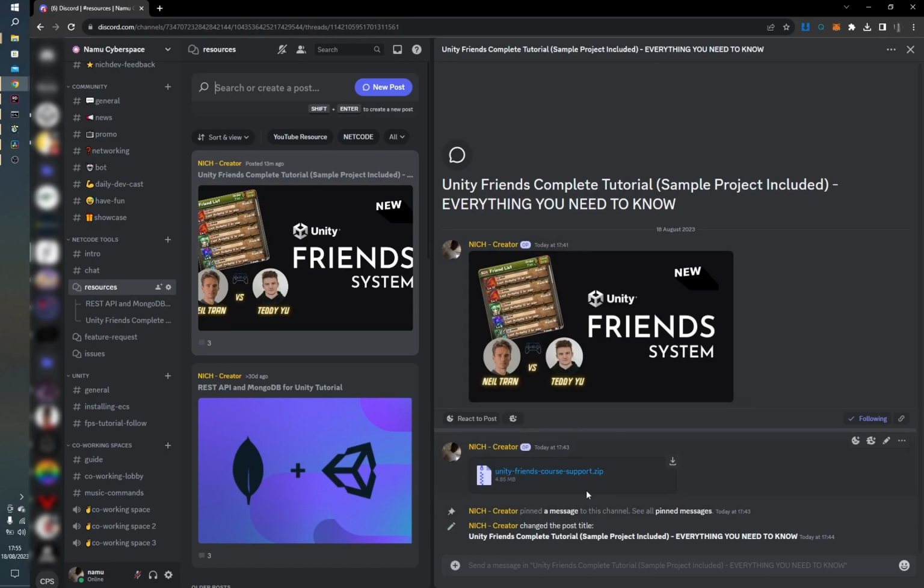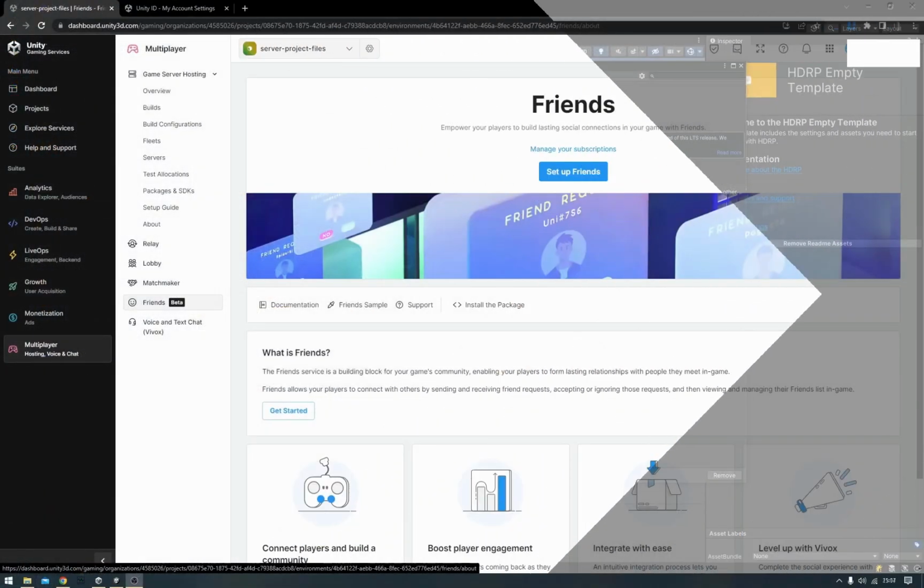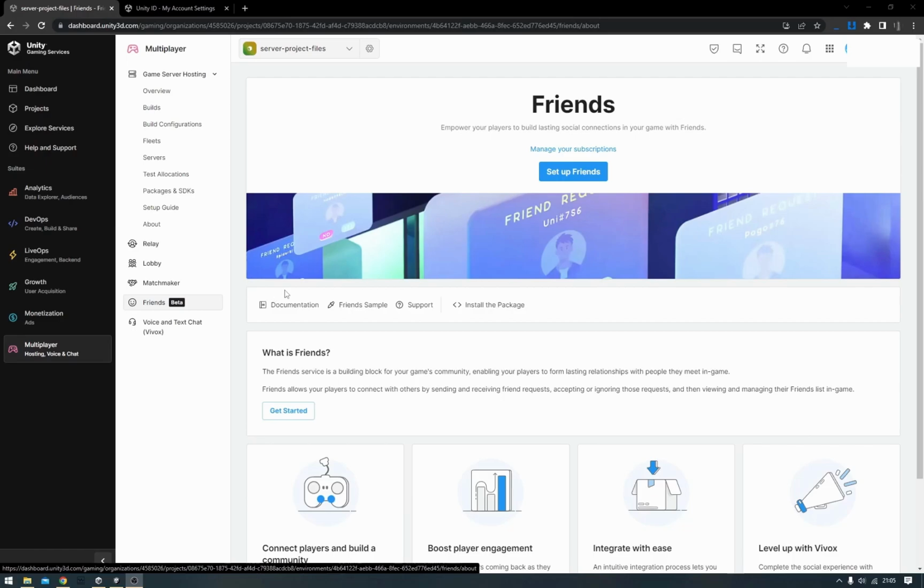It's a zip file. You can extract it, and inside there's a Unity project that you can open. All the code in this Unity project you can use completely in your own project, and this will just make it really easy for you to follow along with this tutorial, as well as adding Unity friends to your own project. So we'll start by setting up Unity friends in our Unity dashboard.